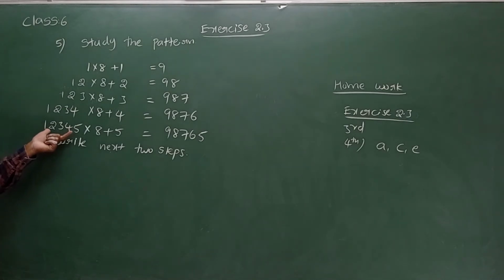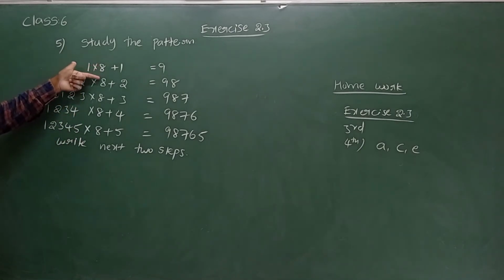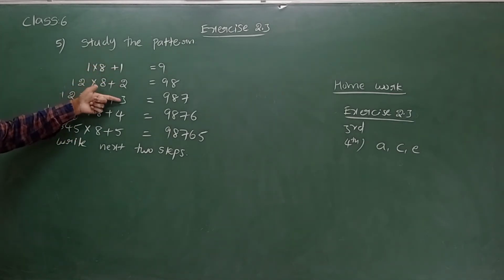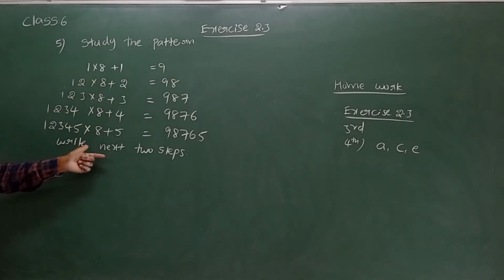Can you guess the next number, please? Yes, 1 2 3 4 5 6. After that, 1 2 3 4 5 6 7. Yes, one number they are increasing. Next, we can see 8 is the same, it continues as it is. After that, 1 2 3 4 5, one number they are increasing.